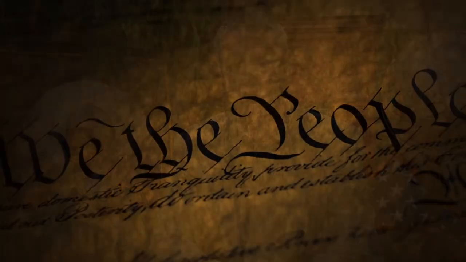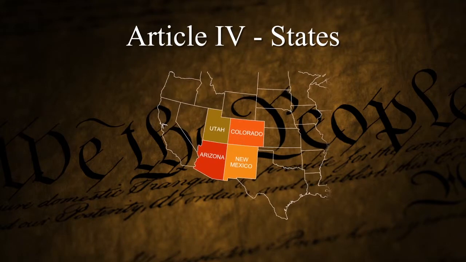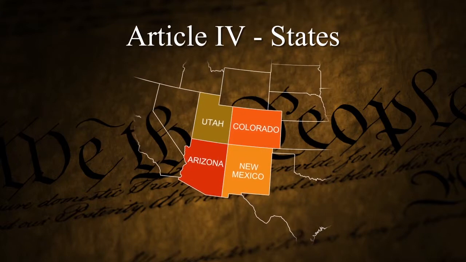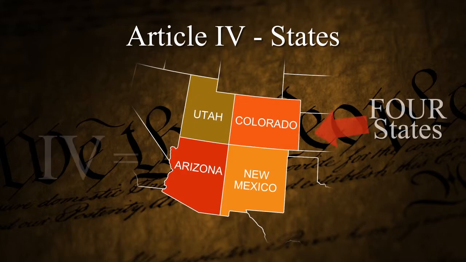Now the judicial branch at the U.S. level is the Supreme Court. So Article 1, legislative. Article 2, executive. Article 3, judicial. Excellent. Now, Article 4 is the states. Have you ever been to Four Corners? What is that? Utah, Arizona, Colorado, and New Mexico? Yeah. Those are 4 states, right? So when you think of Article 4, you can think of 4 corners, 4 states. Article 4 is the states. Article 1, legislative. Article 2, executive. Article 3, judicial. Article 4, states.